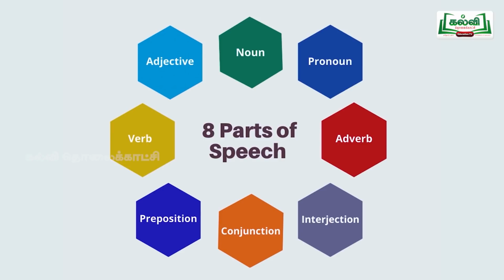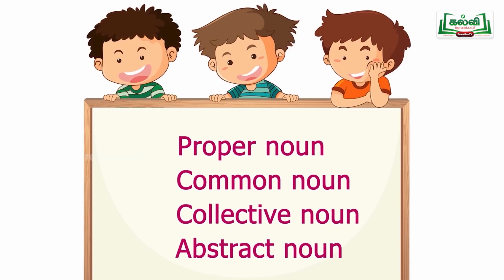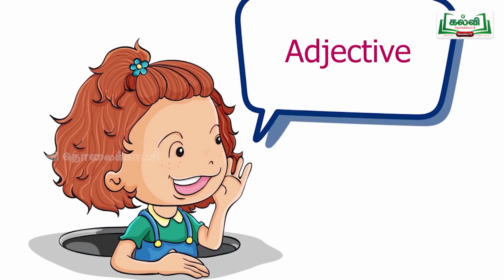First one, noun. You should have studied in lower classes, no? Noun means names, naming words. There are different kinds of nouns. Do you know? I can hear your voice. Proper noun, common noun, collective noun and abstract noun. Okay. Next topic, adjective. Adjective is nothing but describing the noun, describing the naming words. Okay. That is only adjective. Beautiful girl, tall building. Likewise, beautiful, tall. These are adjectives.